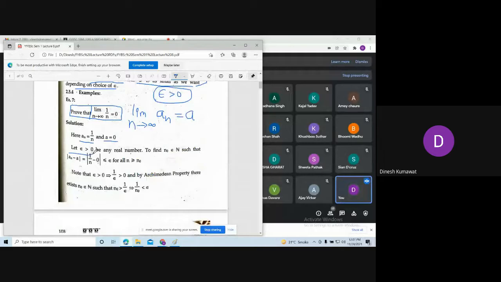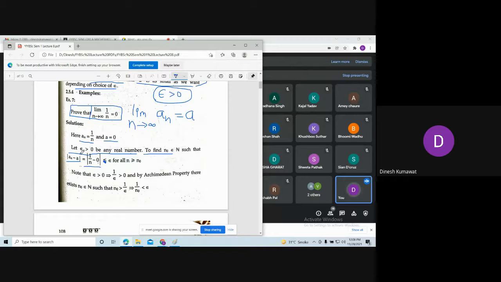So let epsilon bigger than 0 be any real number. We are interested in this n naught. So we need to find n naught belonging to the natural numbers such that mod of an minus a, which is mod of 1 upon n minus 0, is less than epsilon. There will be no equality.